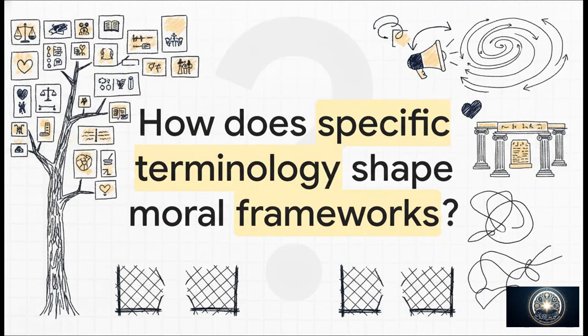So we've seen how effectively this maps out complex linguistic categories, taking a really broad concept and breaking it down into an incredibly precise, multi-tiered taxonomy. It really makes you think about the power of words, doesn't it? So I'll leave you with this. How does the creation of such highly specific terminology not just describe behavior, but actively shape the historical, legal, and moral frameworks within ancient societies? When every single dynamic has its own specific name, how does that change the way a culture enforces its boundaries? Definitely something to think about.